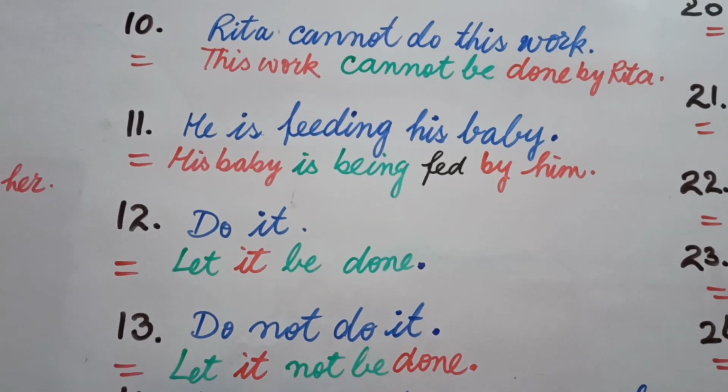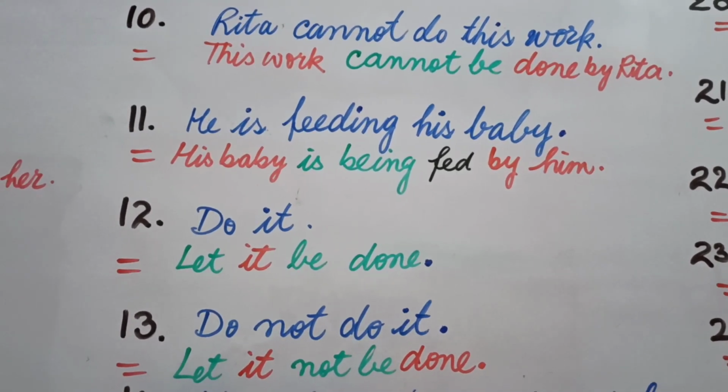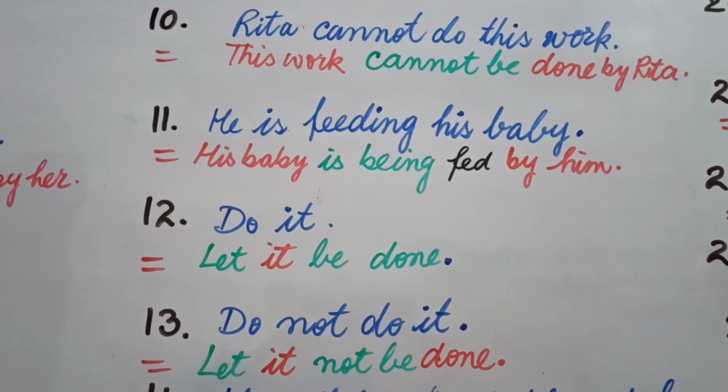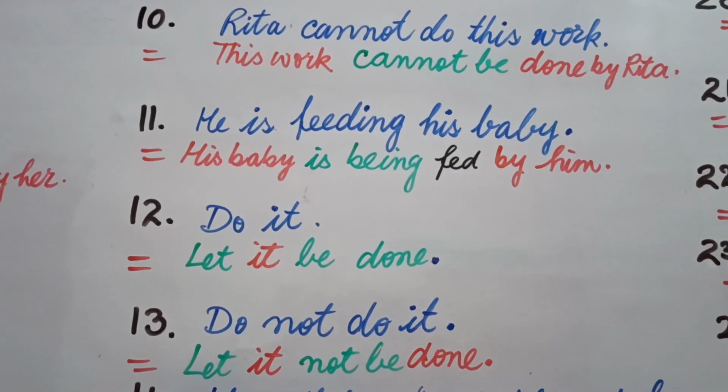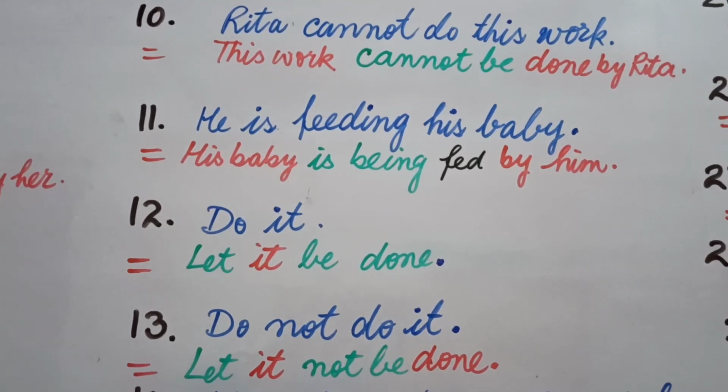Now let's come to the sentence number 11. He is feeding his baby. In this sentence, his baby is object and object is written in the beginning. When we are going to transform it into passive voice, his baby is being fed by him.